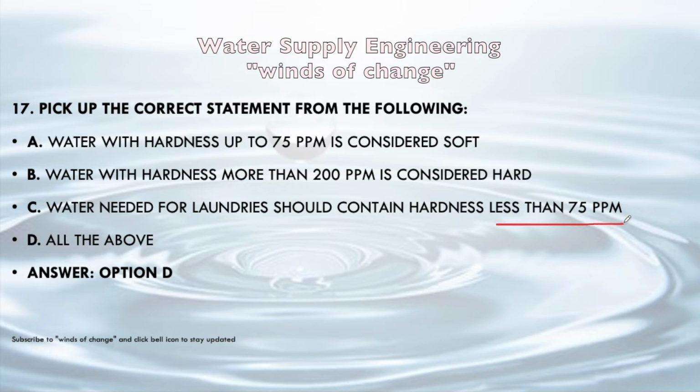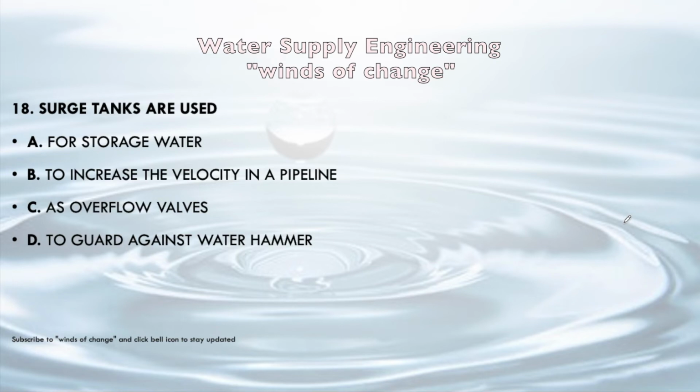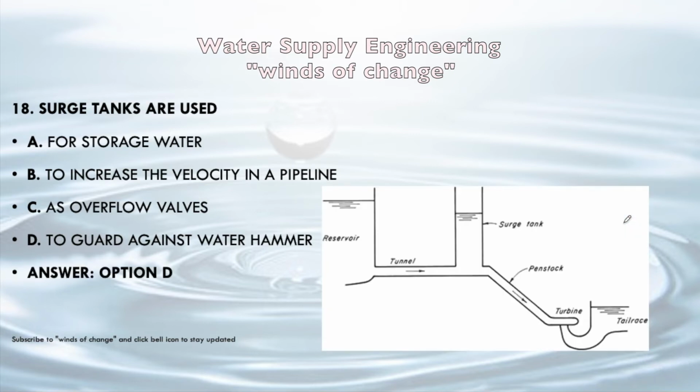Next question: such tanks are used for storage of water, to increase the velocity in a pipeline, as overflow valves, or to guard against water hammer. So such tanks are used for what purpose? It is used to guard against water hammer, that is option D will be the correct answer.